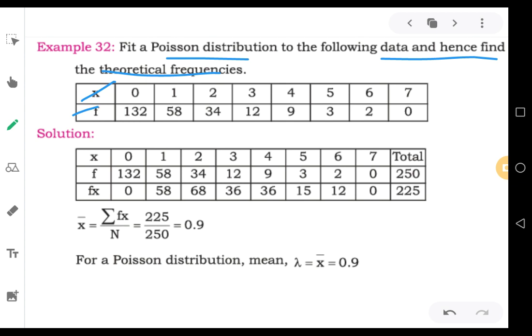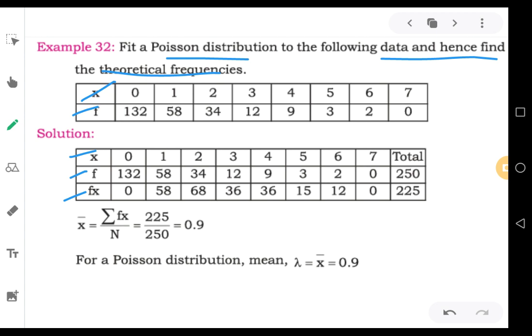So to calculate mean, you should use the formula: mean is equal to summation fx by n. So arrange the data in the same manner. The first column should be x, the next one f, and the third one you add as fx, that is, multiply the x and f columns.